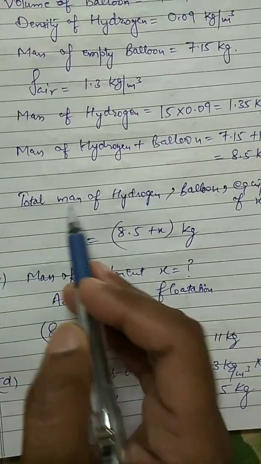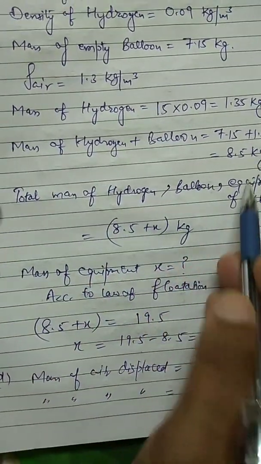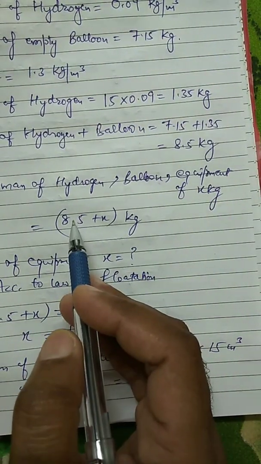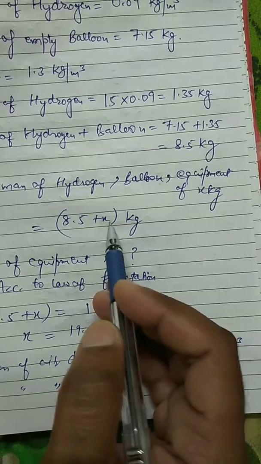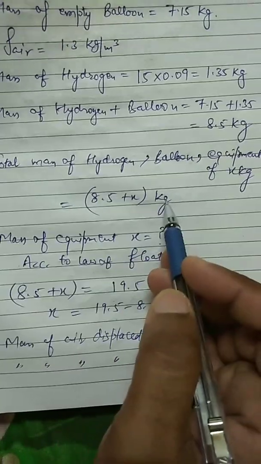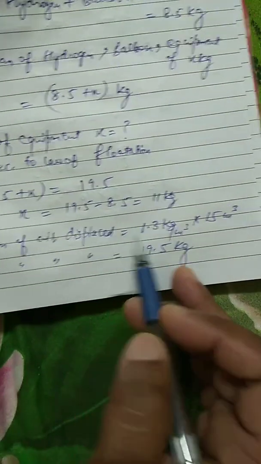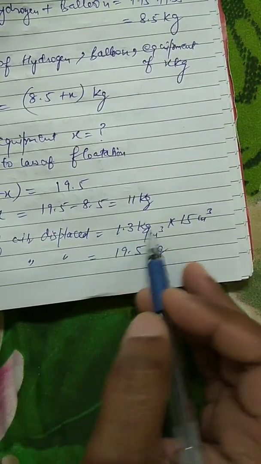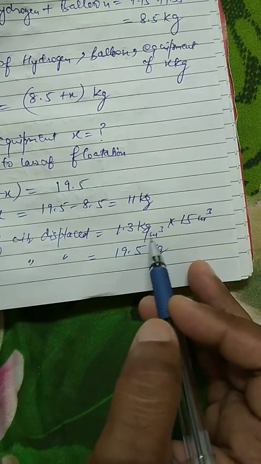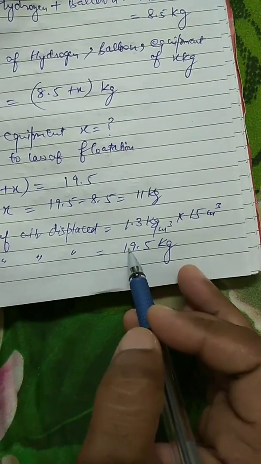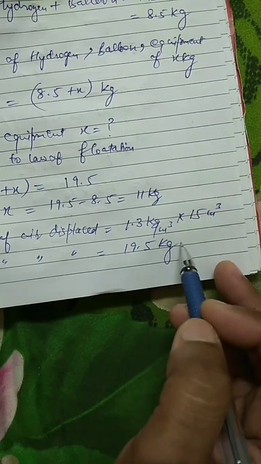C part, total mass of the hydrogen balloon with equipment x kg, so 8.5, the mass of balloon with hydrogen, plus x equipment in kg. D part, mass of air displaced: mass is density into volume, so 1.3 kilogram per meter cube into 15 meter cube. So the mass of the air displaced is 19.5 kg.